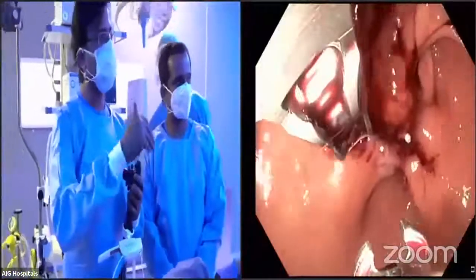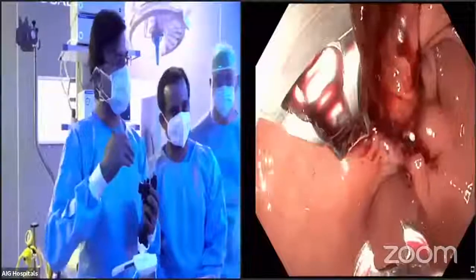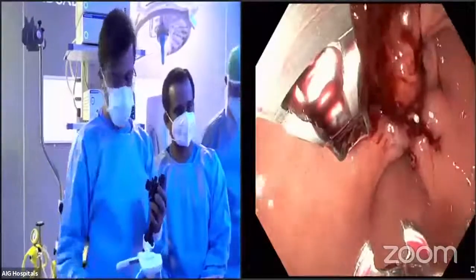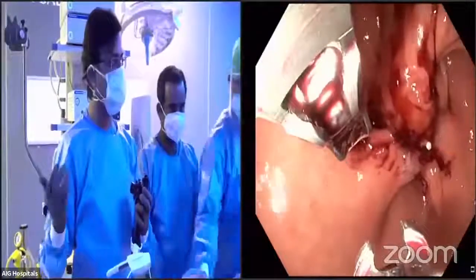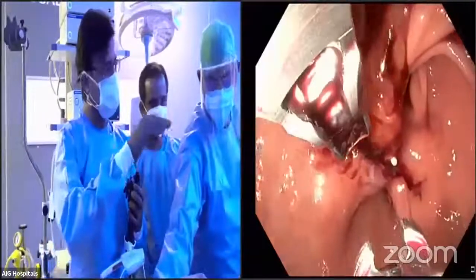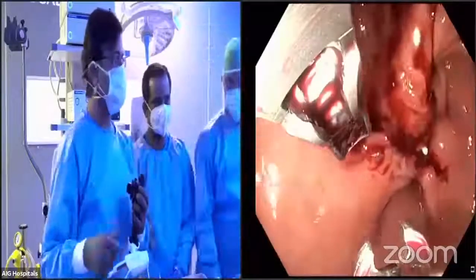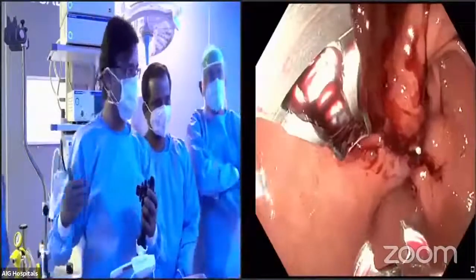This way, I start from the incisura and then come up to the GE junction, 4 to 5 centimeters below the Z line. So we leave the fundus and suture the stomach as a tubular organ, from the incisura till below the GE junction.